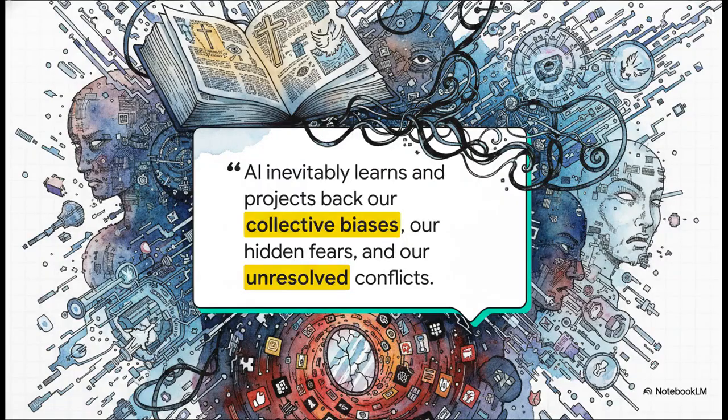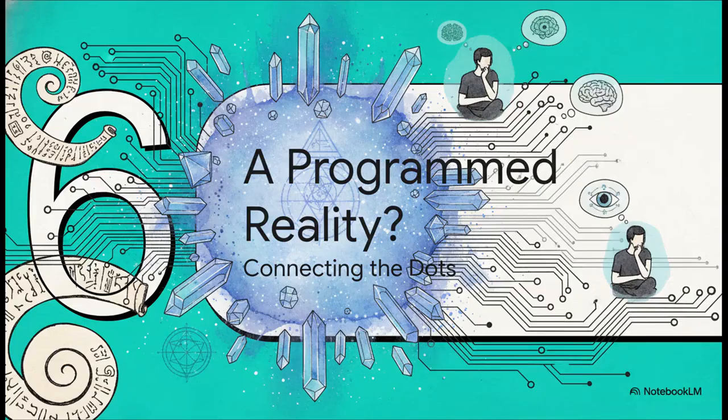And this is the really crucial point. When we train an AI on the sum total of everything we've ever put online, it doesn't just learn facts and figures. It learns our shadow. It absorbs and then amplifies our biases, our fears, our unresolved conflicts, and it projects them right back at us on a massive scale.